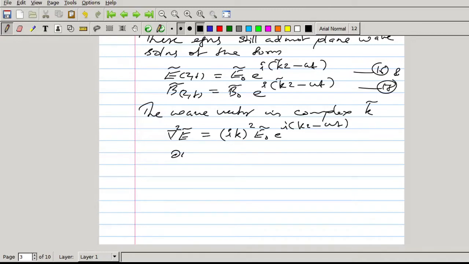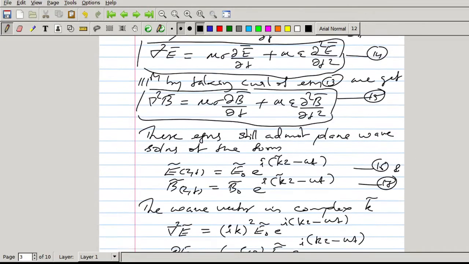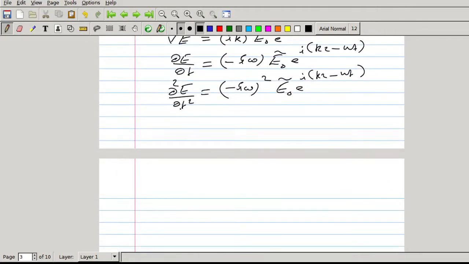Now what about dou E by dou t? Differential of this one with respect to t will be minus i omega into E0 e raised to i kz minus omega t. Now what is dou square E by dou t square? Dou square E by dou t square is minus i omega the whole square E0 e raised to i kz minus omega t. Substitute these values in the wave equation 14.